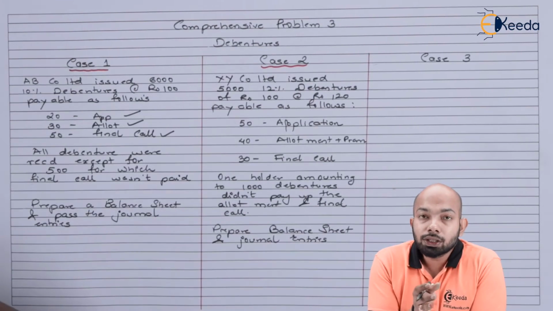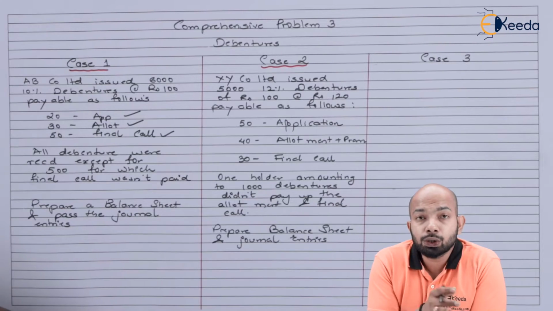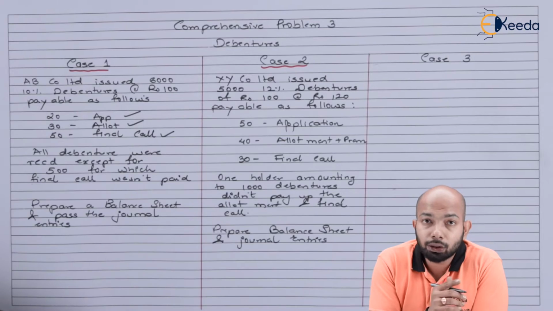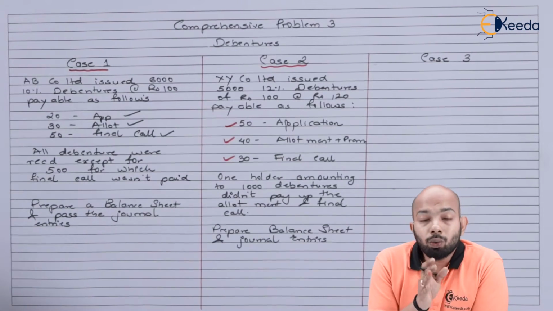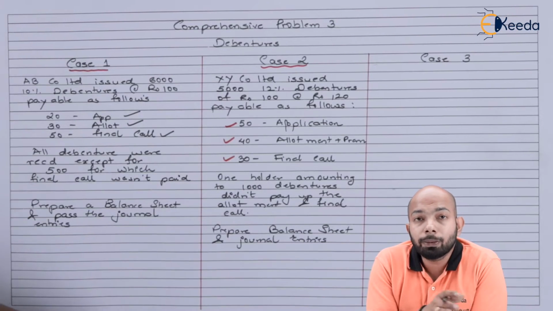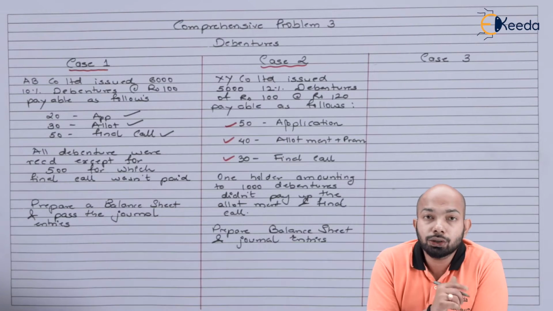The 120 was divided as 50 rupees on application, 40 rupees on allotment, which includes the premium as well, and 30 rupees on the final call. One holder who had around 1,000 debentures didn't pay the allotment and the final call money. We have to prepare the balance sheet as well as the journal entries for the same.